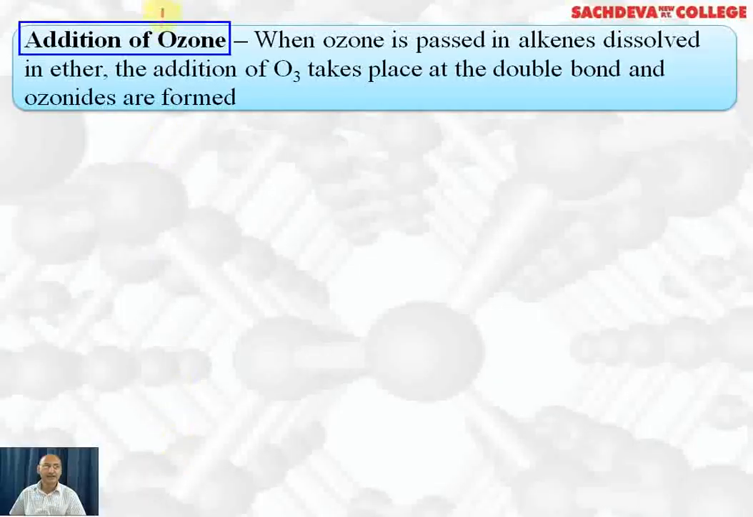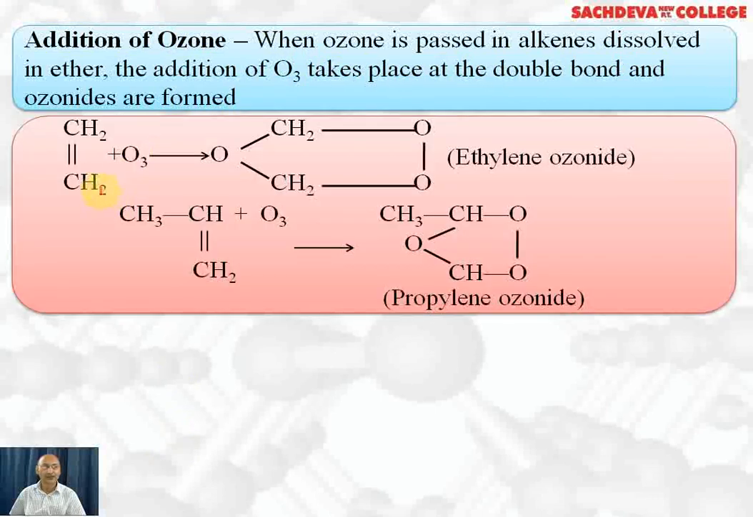Let's take up addition of ozone. When ozone is passed into alkenes dissolved in ether, the addition of ozone takes place at the double bond and ozonides are formed. For example, ethylene reacts with ozone to form ethylene ozonide. Here two oxygens form bonds with these two carbons and one oxygen forms a bond with these two carbons. This is the way ethylene ozonide is formed.